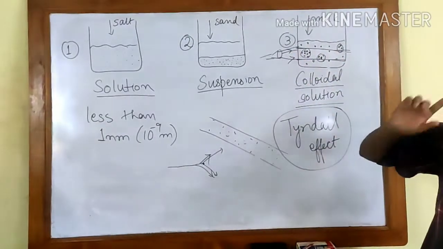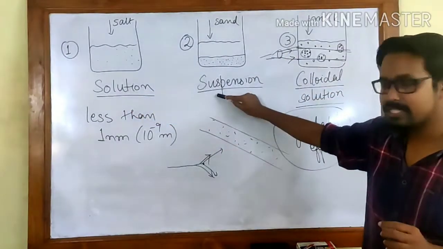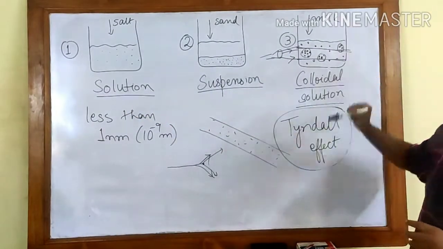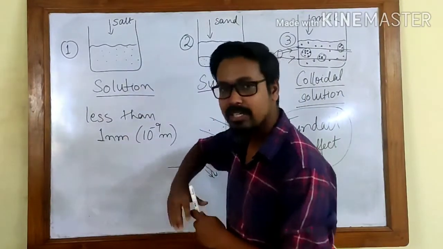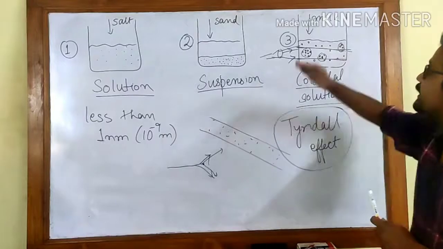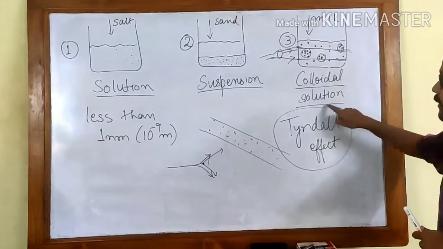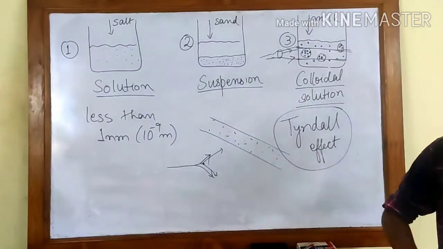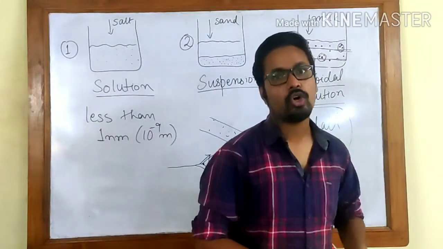But the particle sizes are different. For solution, it is extremely small. For suspension, it is large. And for colloidal solutions, these are moderate size. So this one is a homogeneous mixture, this one is a heterogeneous mixture, this one is also a heterogeneous mixture, plus this one shows one special effect called the Tyndall effect. This is about solution, suspension and colloidal solution.